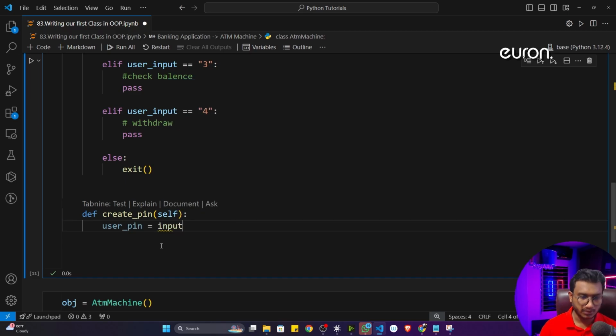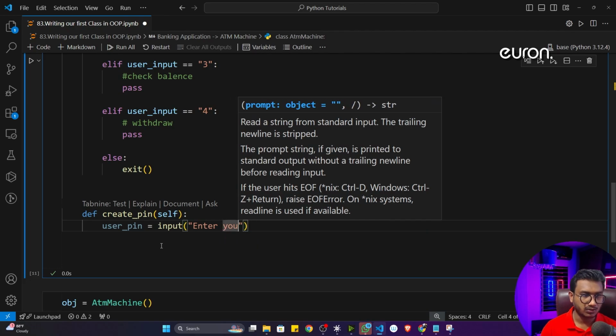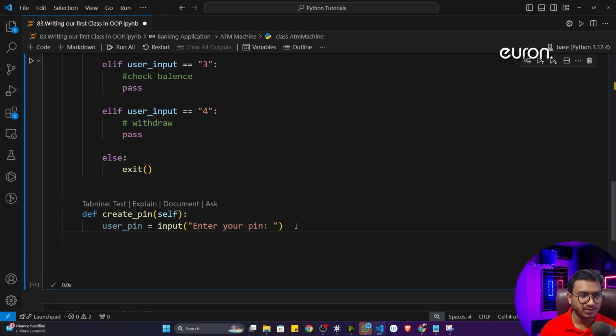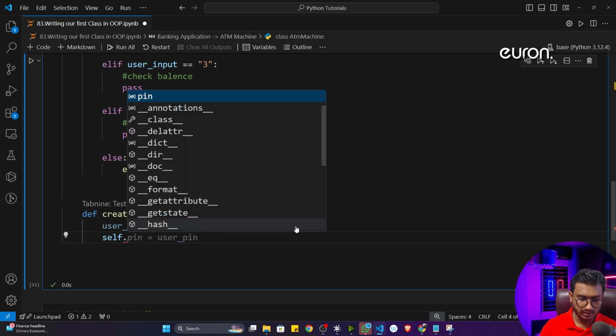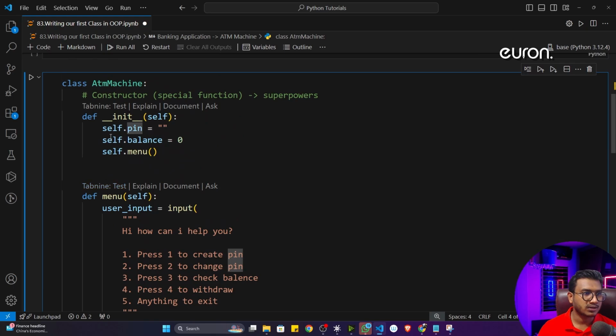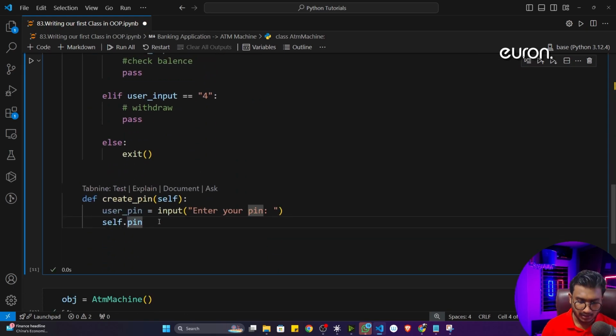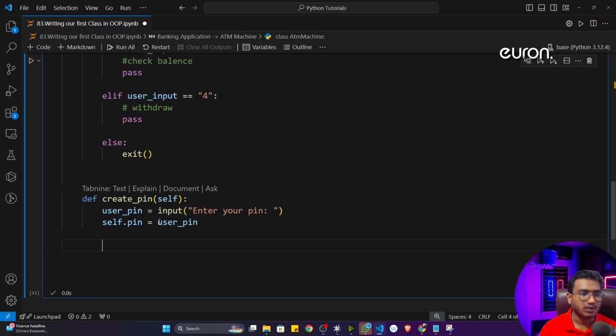So here I will take an input. I will ask, enter your pin, and whatever pin the user gives me, I'll just store in a variable called self.pin. I think you remember we have taken one class variable inside the constructor here. Inside that I'm going to store this particular pin. So I'm going to call self.pin equal to user pin. That's it.